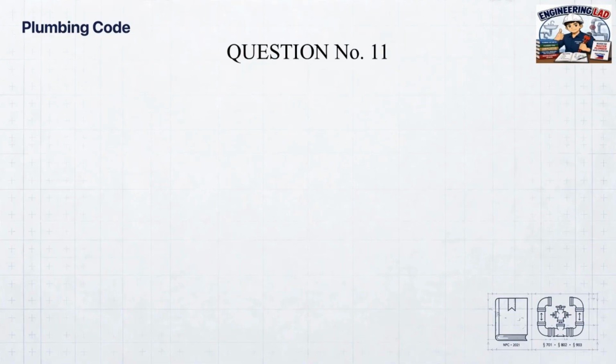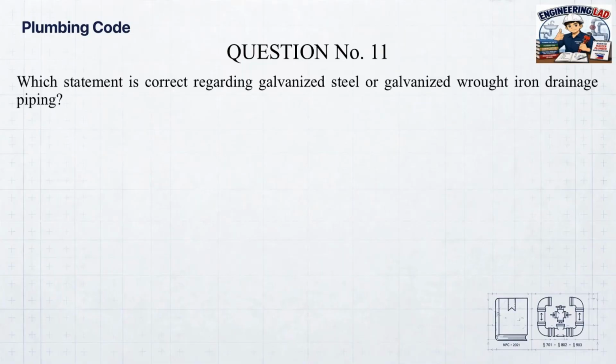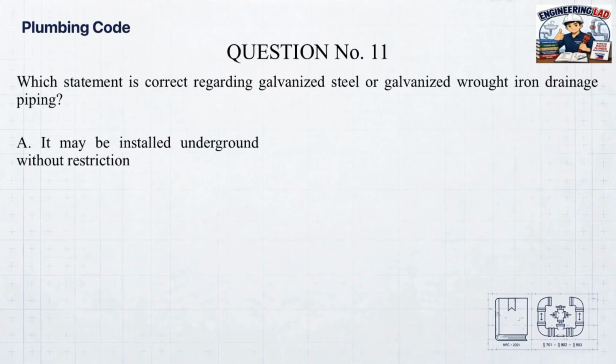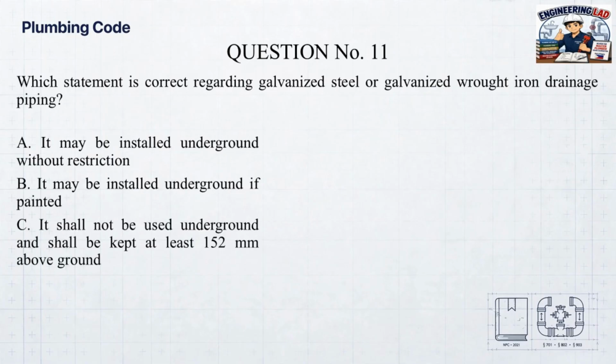Question number 11. Which statement is correct regarding galvanized steel or galvanized wrought iron drainage piping? A. It may be installed underground without restriction. B. It may be installed underground if painted. C. It shall not be used underground and shall be kept at least 152 millimeters above ground. D. It may be used underground only under concrete.